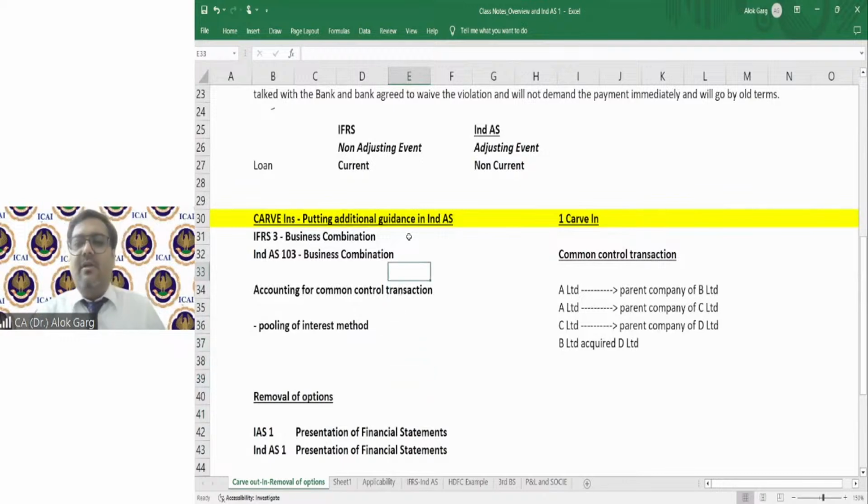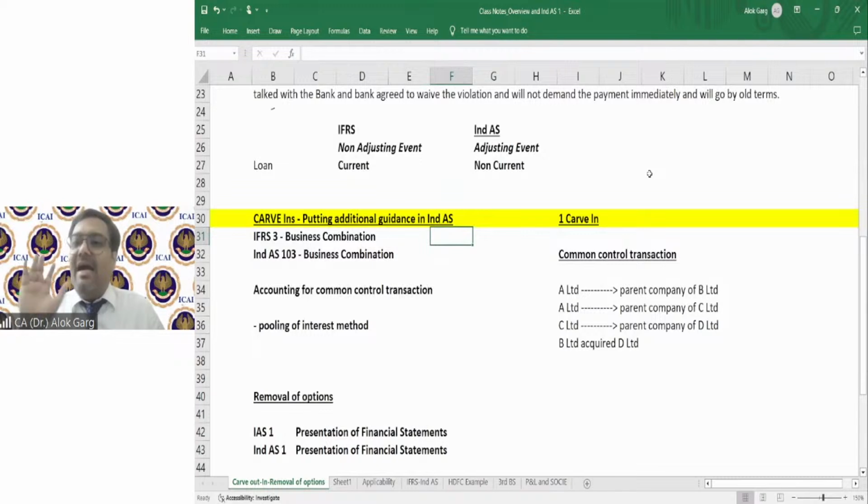Friends, you must have read accounting standard 14, accounting for amalgamations, right? And you have also read accounting in the nature of merger, in the nature of purchase method. I believe you have had a conversation on accounting in the nature of merger, accounting in the nature of purchase. Friends, likewise in IFRS, there is a standard called IFRS 3 and the name is business combination. This standard deals with all the merger and acquisitions. Friends, in IND AS, we have IND AS 103 which also deals with all the merger and acquisition, business combination standard.